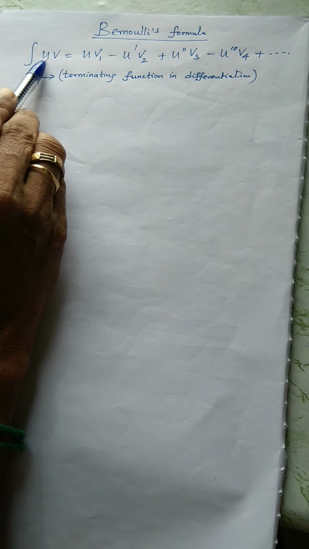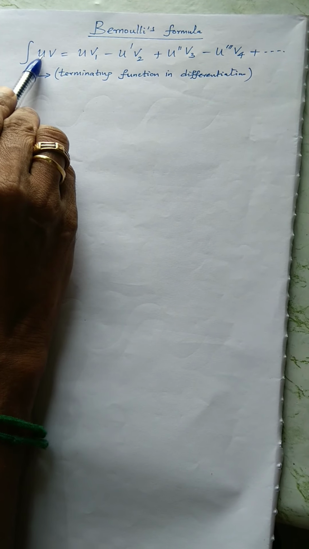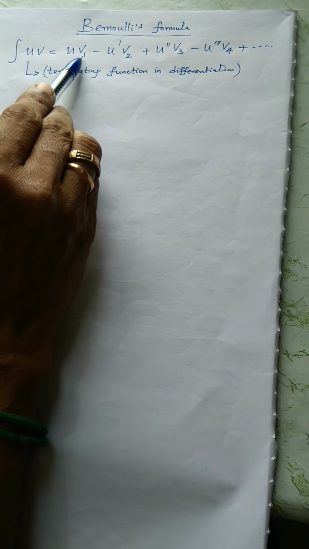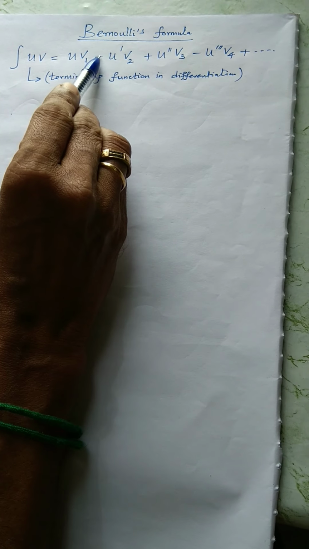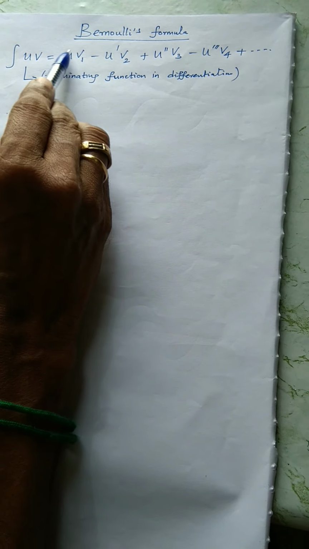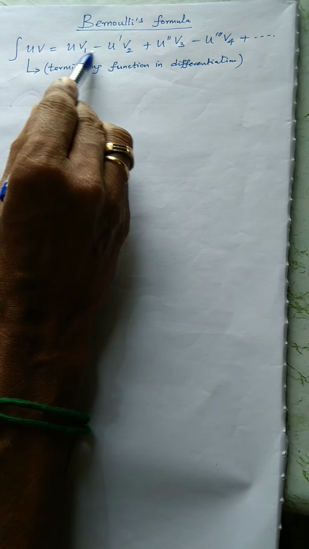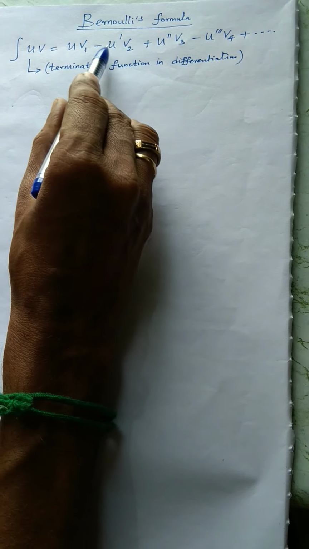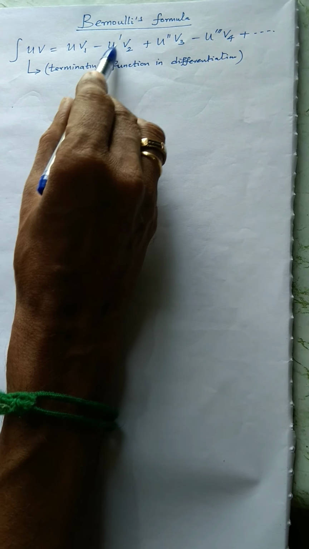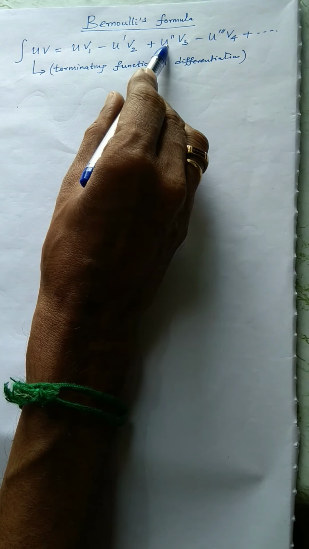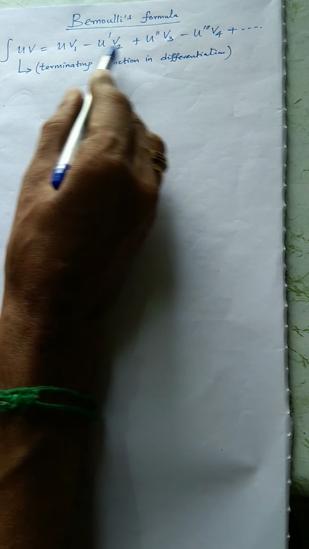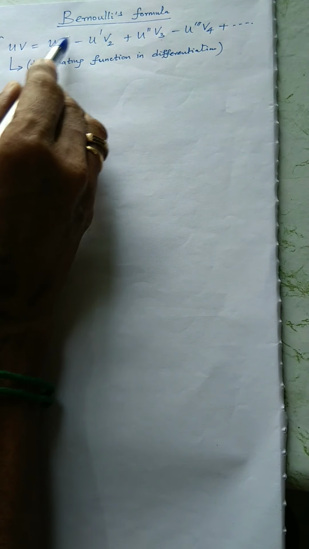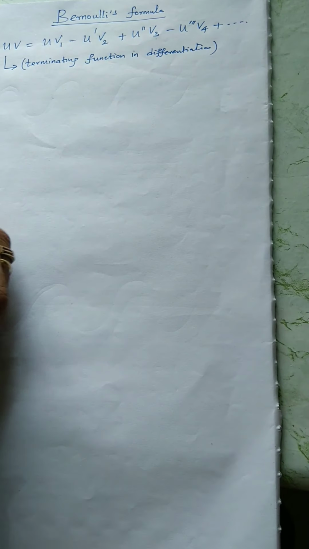Product of two functions u and v is nothing but u written as it is, v suffix 1, that means integrate the second function, and then put a minus symbol, alternating symbol, minus differentiation of the first one, again integrate v1, you will get v2, plus, forget about the negative symbol, take only this, differentiate u prime, you will get u double prime, integral of v2, v3, like that. So this is what Bernoulli is: all suffixes refer to integration, all primes refer to differentiation. That's the usual notation found in any textbook.